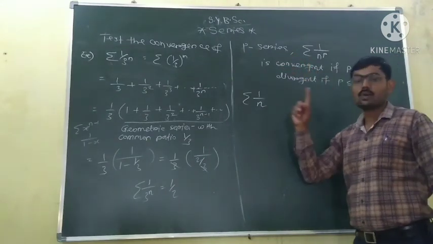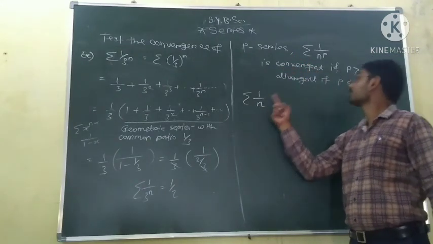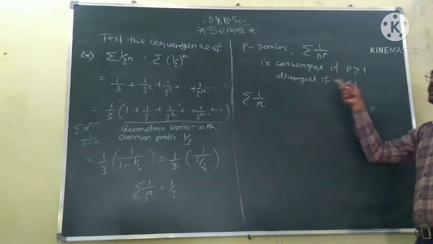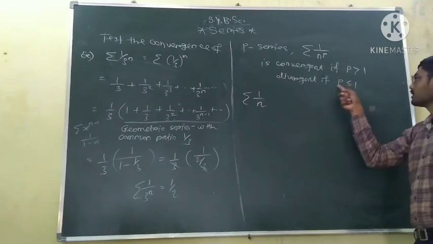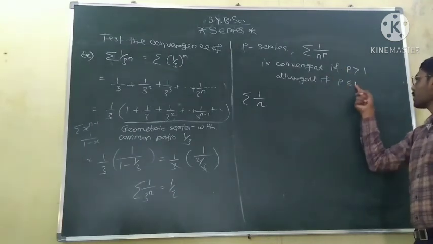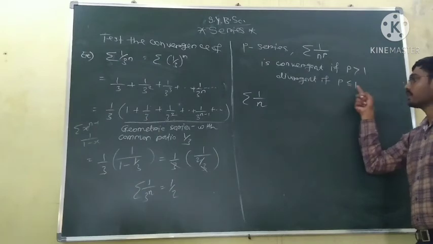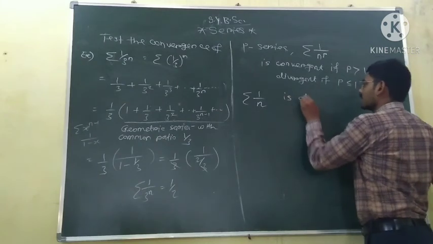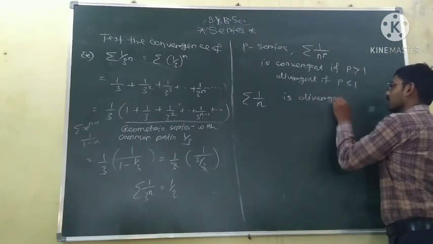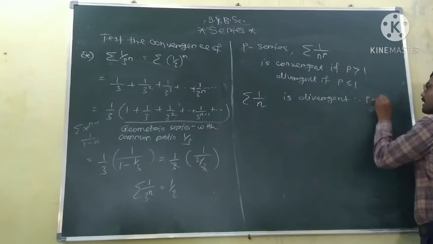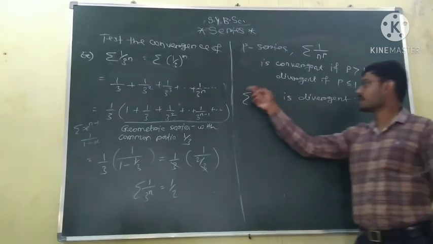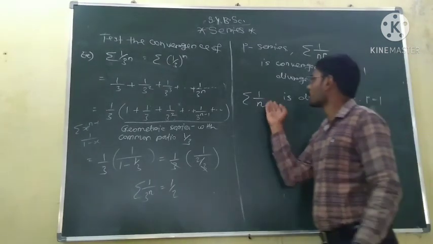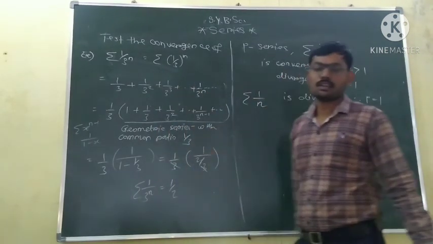Here the value of p is 1, because it is 1 upon n raised to the power 1, and the series is divergent for p less than or equal to 1. So this series is divergent. We can also prove this using other methods.